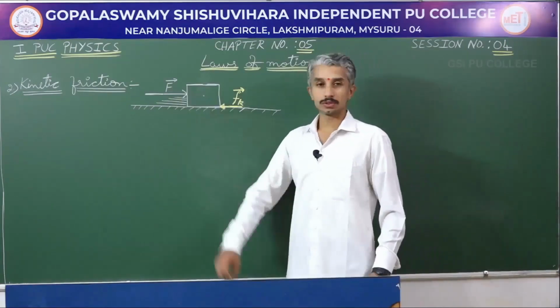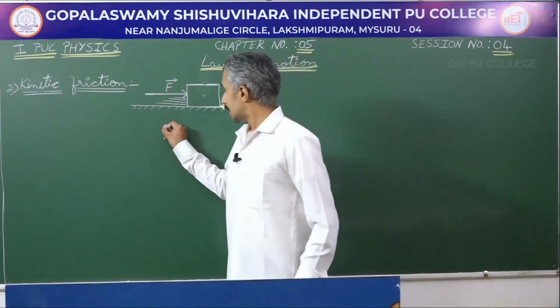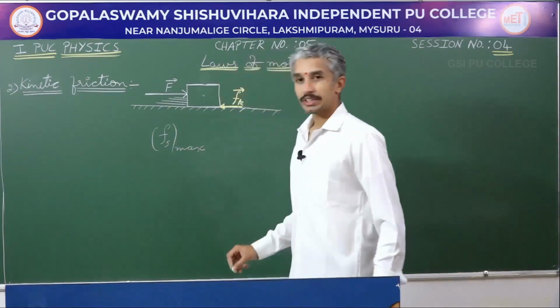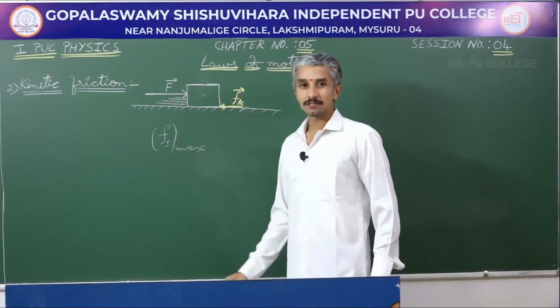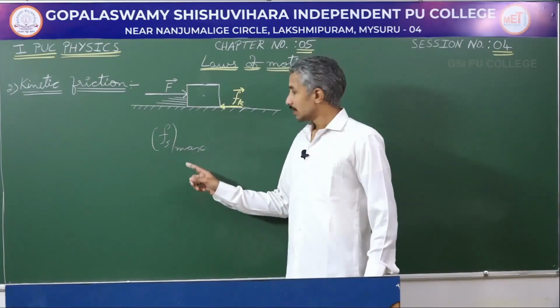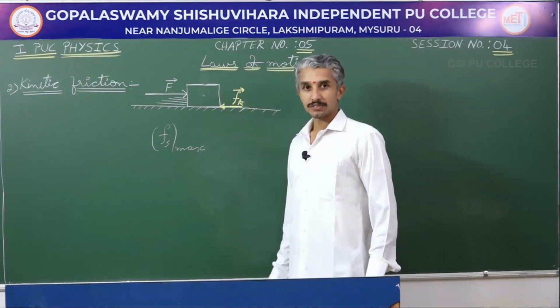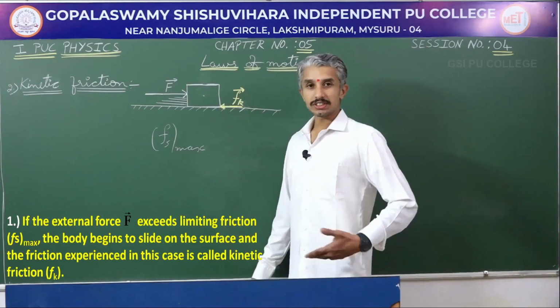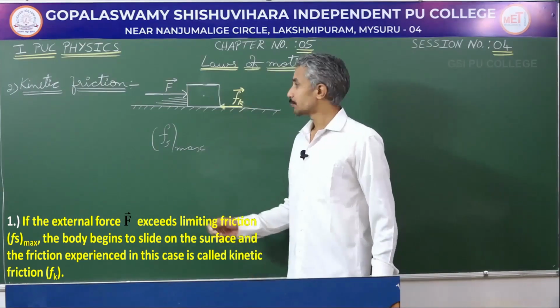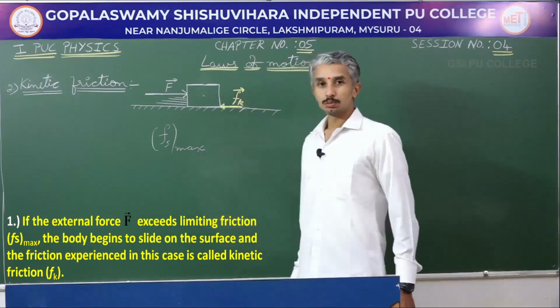As I increase the force, we will arrive at a limit or at a maximum of static friction. So, static friction has a limit, and that limit is called limiting friction. So, as you increase the external force, this limiting friction is being overcome and the object starts to move.